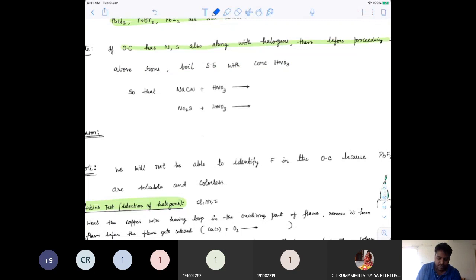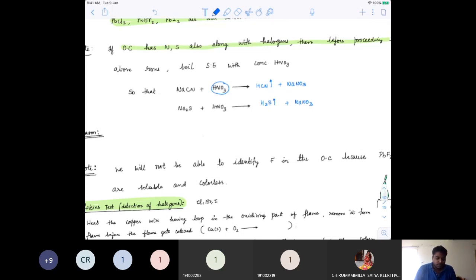So you react that with concentrated HNO3. That would give us HCN vapors and NaNO3. It is exothermic and it makes that vaporize, and H2S vaporizes and gives a plain colorless NaNO3 solution.